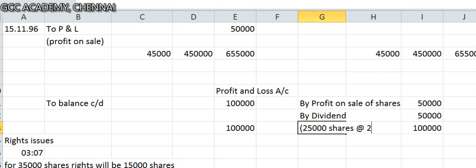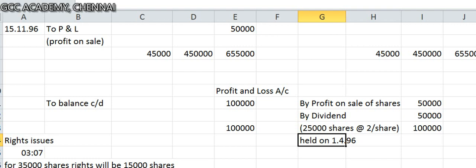I'll tell you how. Because normally the question is very clear. He is going to get 2 per share on the shares which were held on the opening date, which is 1/4/96. Because this is last year's dividend. So he is going to get dividend only on those. So you have to put a note here. He is going to get a dividend of 2 per share on the shares held on 1/4/96, because all other shares he will not be eligible for dividend. This is dividend declared for the previous year. So whatever he held on 1/4/96, he will be eligible for a dividend.